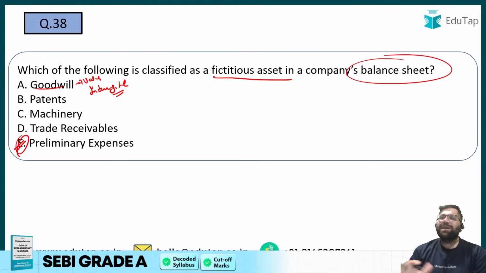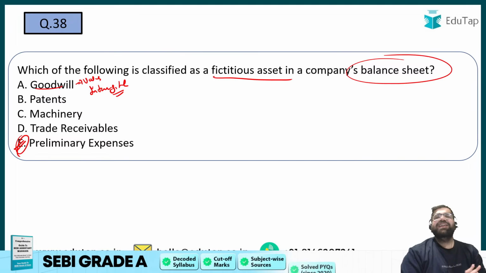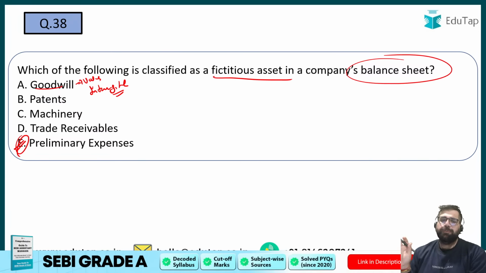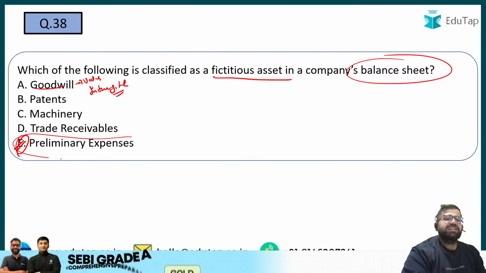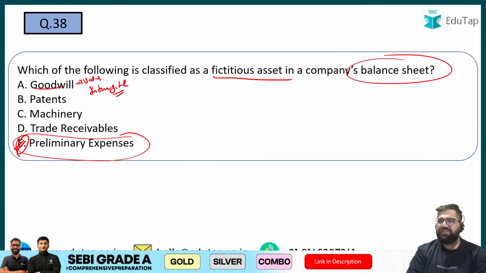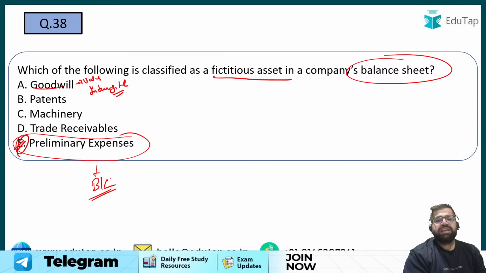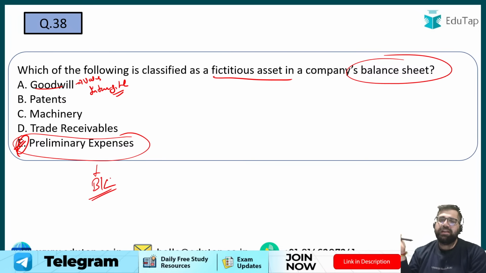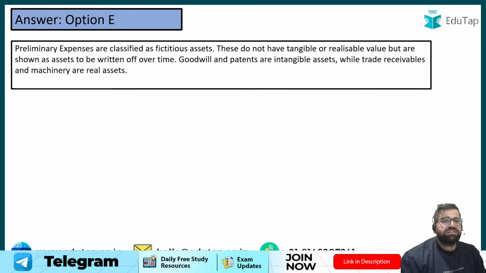Fictitious is like a name-only asset. It is not giving any returns. It is not giving anything to you. Like for example, preliminary expenses. Can you make money from preliminary expenses? No, right? You have just written it in your balance sheet to write it off among the multiple years. So the correct answer will be option number E.